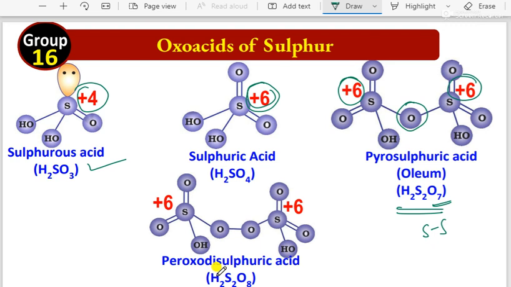Next, coming to peroxysulfuric acid, because here a peroxide bond is there. The oxidation number is also +6. Remember, the sulfur oxidation number can come as -2, or remember +4 and +6 will come. Okay, these are the common oxidation numbers.